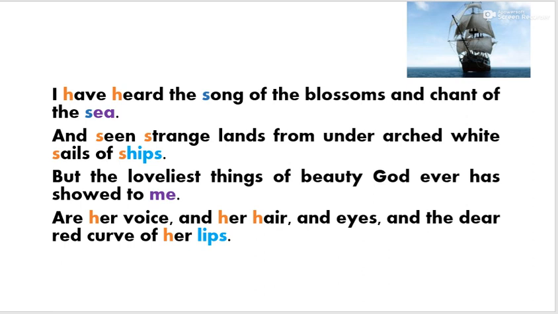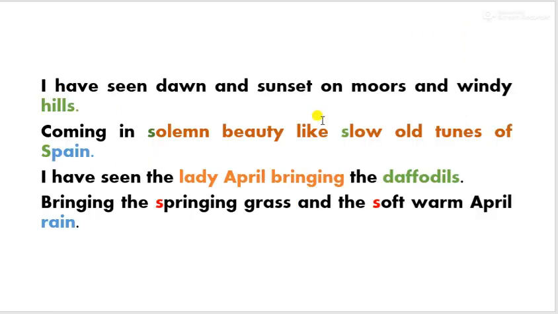Let's now talk about the rhyme scheme, dear students. You can see hills has the same sound as daffodils. Spain has the same end sound, or last sound, as rain. So hills, daffodils, we can give this the name A. And the next A, and then Spain, B, rain, B. We can say A, B, A, B. The rhyme scheme of the first four lines is A, B, A, B.